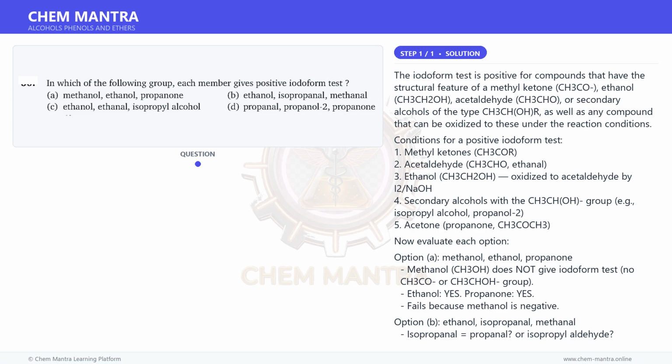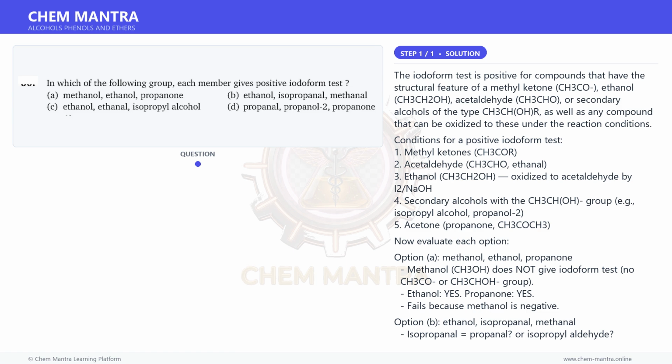The iodoform test is positive for compounds that have the structural feature of a methyl ketone, CH3CO, ethanol, CH3CH2OH, acetaldehyde, CH3CHO, or secondary alcohols of the type CH3CH(OH)R, as well as any compound that can be oxidized to these under the reaction conditions. Conditions for a positive iodoform test.